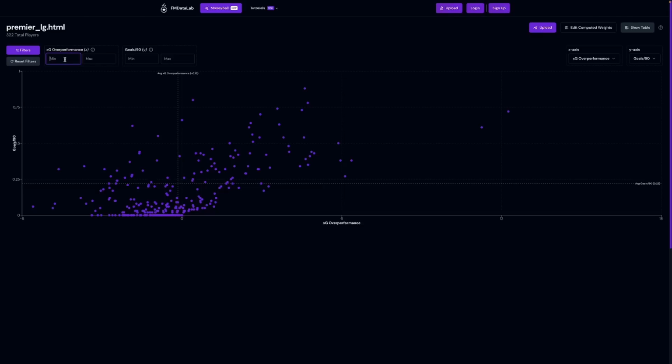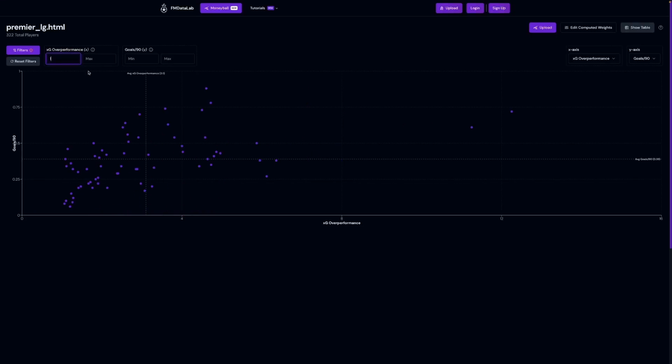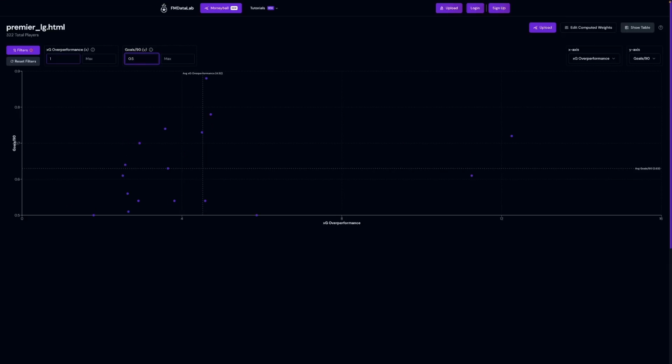Say I only want to see players that are overperforming their XG by at least one goal. I can add a minimum of 1 to the XG over performance stat filter. Then I can also update the goals per 90 so that I only see players that have a goals per 90 value of at least 0.5. This will reduce the number of data points to make it easier to find the player you're looking for. Now, any filter changes applied here are also applied in the table view.